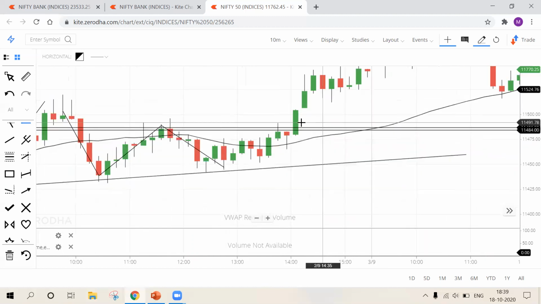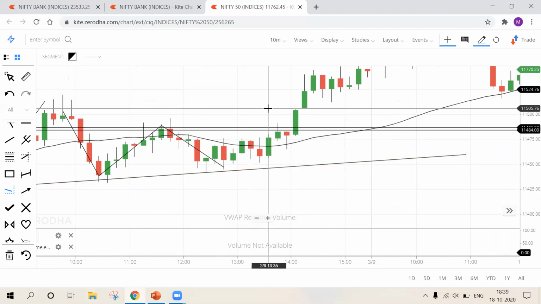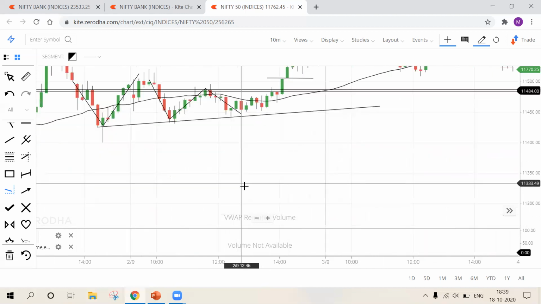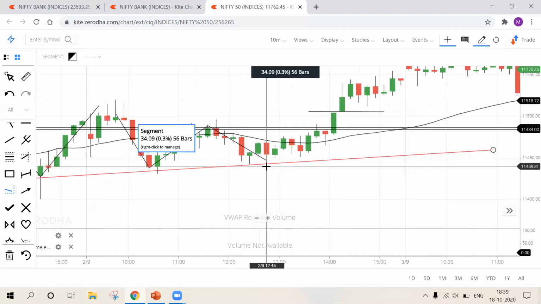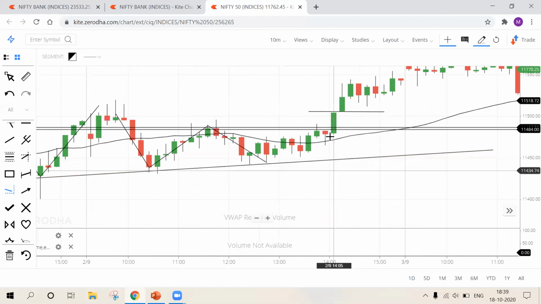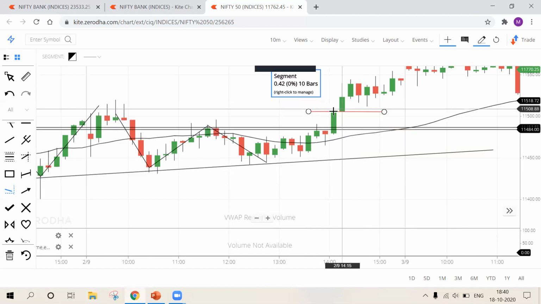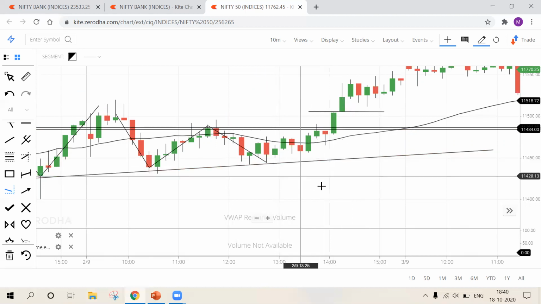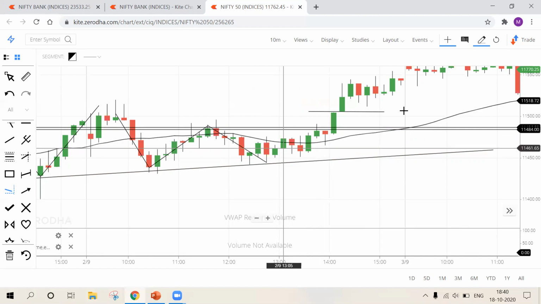Now look at this scenario. Look at this higher high formation. Now I'm getting confirmation from the trend line. This is my trend line, and it is getting rejected by the trend line. First confirmation. Second confirmation is my strong support and resistance level is broken. Third confirmation is higher high formation with back-to-back green candles, and the breakout candle's high is broken by the confirmation candle. Done. And fourth confirmation is the 35 moving average. It is also asking me to go long.